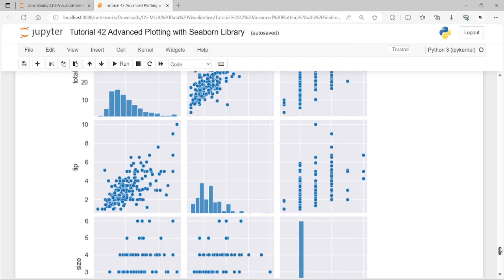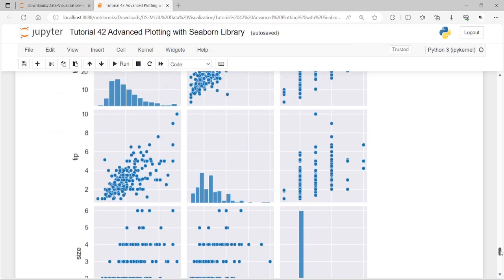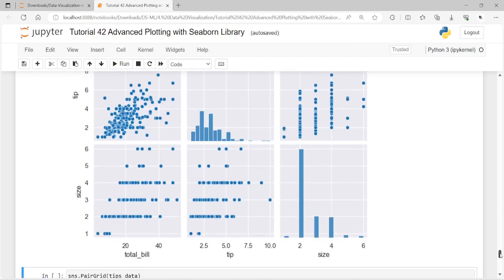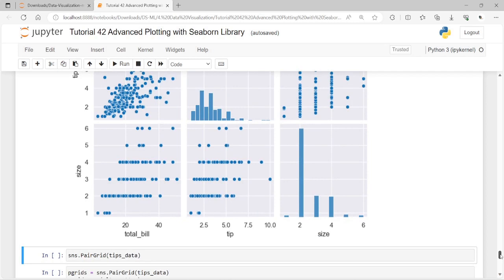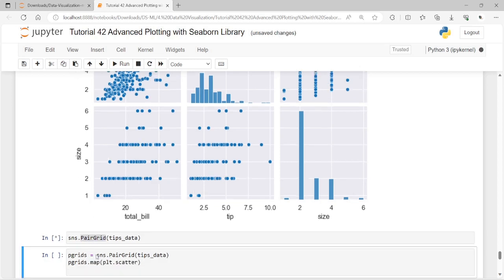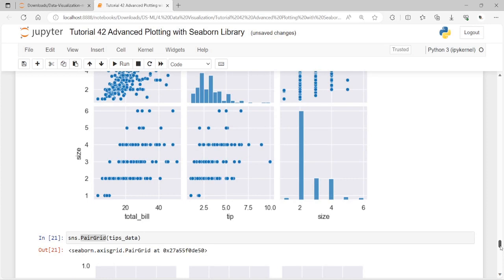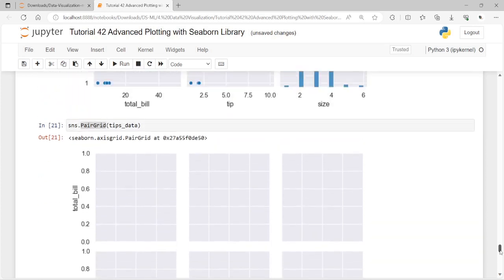Here we have the histograms and scatter plots, scattered according to the hue concepts. Now let me plot a pair grid for the same tips data. To do so, you have to pass the pandas data frame containing the tips data to the PairGrid function. Now kindly see how the grid shows. This is how the grid shows. Of course you will see only empty grids here.